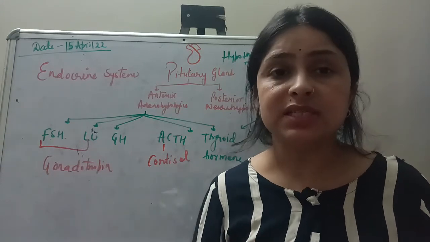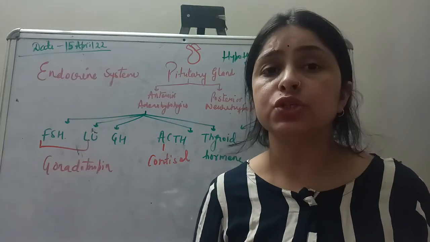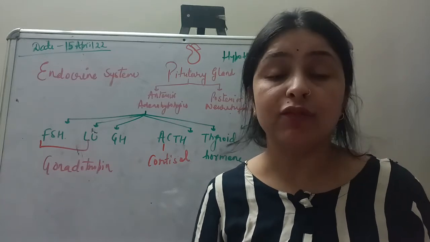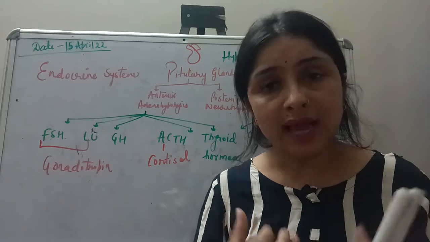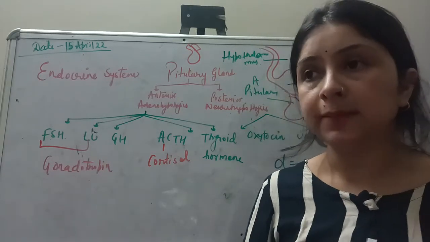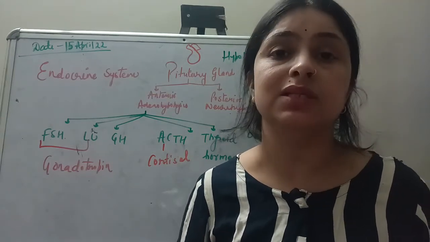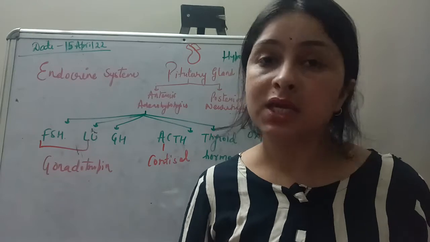See, FSH stands for follicle stimulating hormone. So what will be its function? Its function is to stimulate the follicle formation in the female body. It helps in the formation of the oocyte. So basically it is very important for the sexuality of the female body, and additionally it also helps in the secretion of the female sex hormone estrogen.